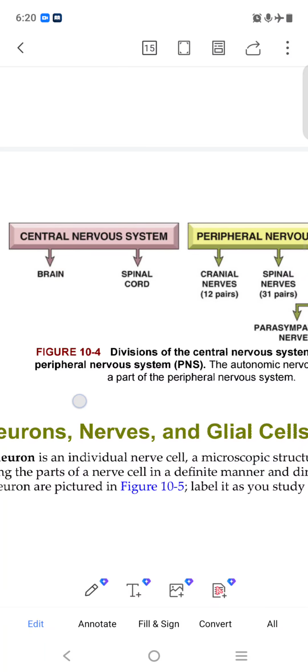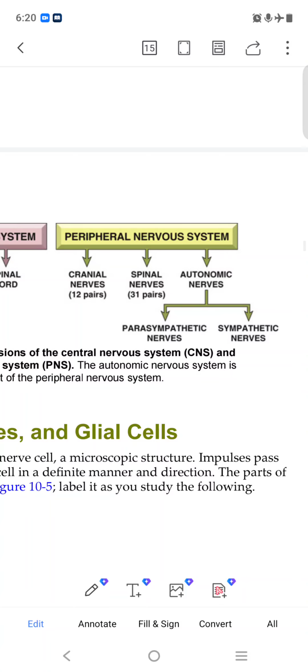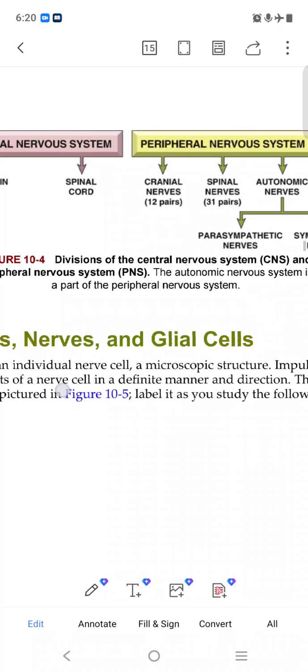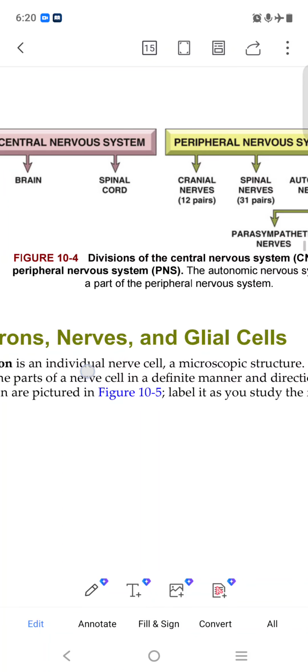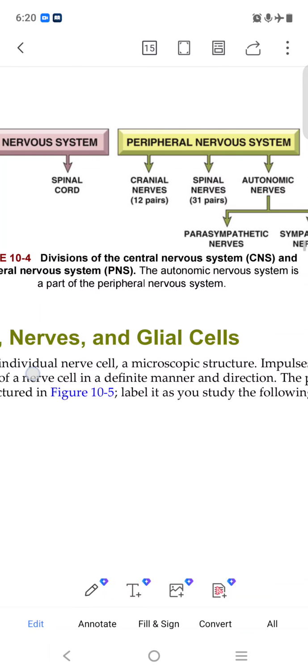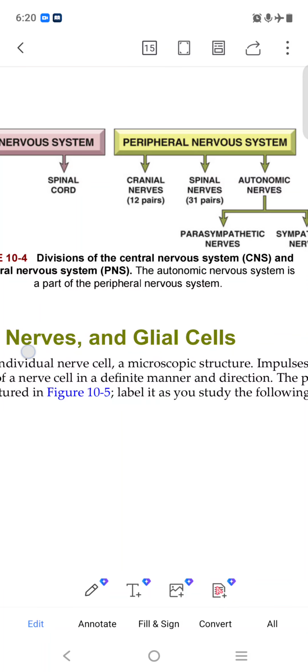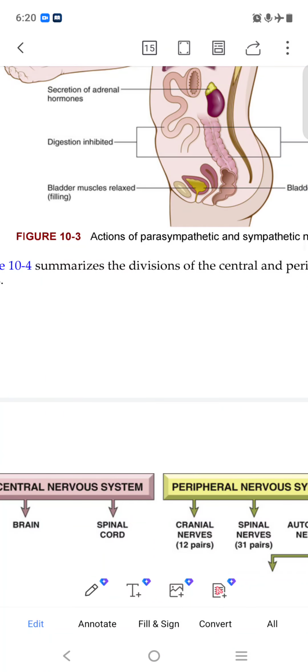Central nervous system is brain and spinal cord. Peripheral nervous system is cranial nerves, spinal nerves, and the autonomic system. Okay. In the autonomic system, we have two divisions: sympathetic and parasympathetic. So the division of the nervous system is the central nervous system, and the autonomic nervous system is part of the peripheral nervous system.